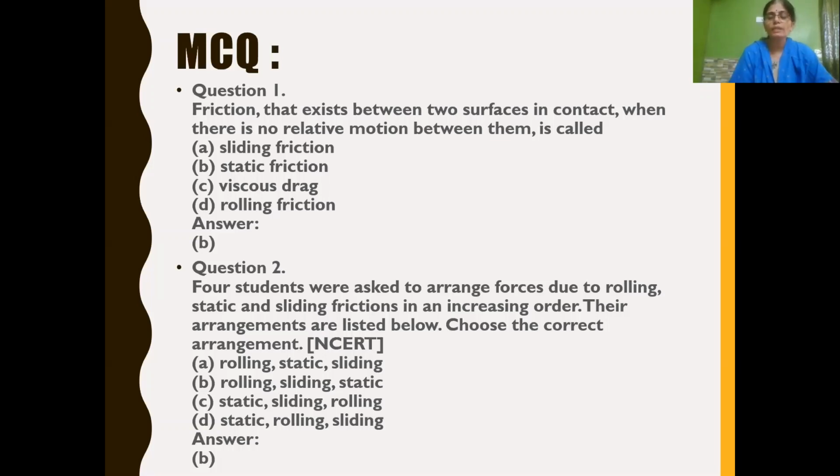Increasing order means you have to start from the least friction to the most friction. So first rolling, then sliding, then static. So option B is correct.